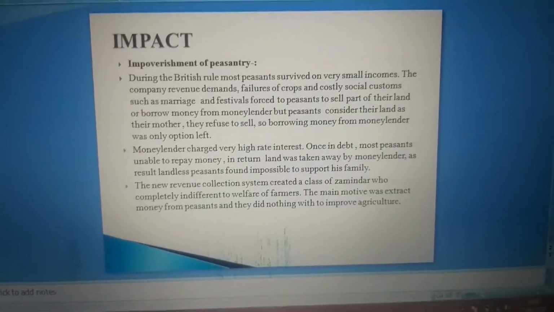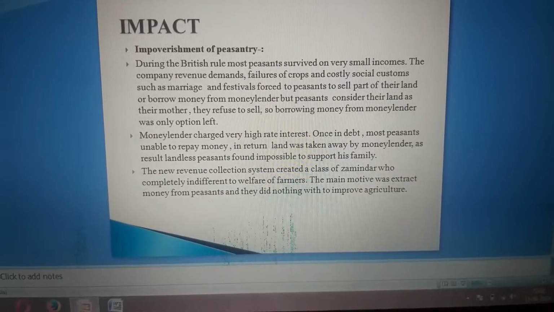During the British rule, most peasants survived on very small incomes.